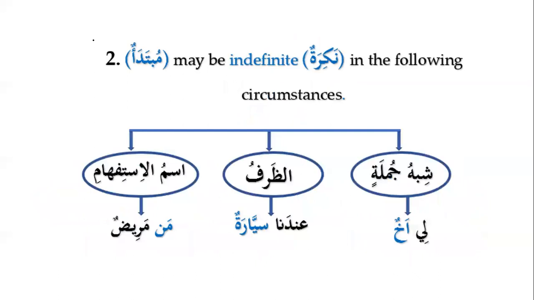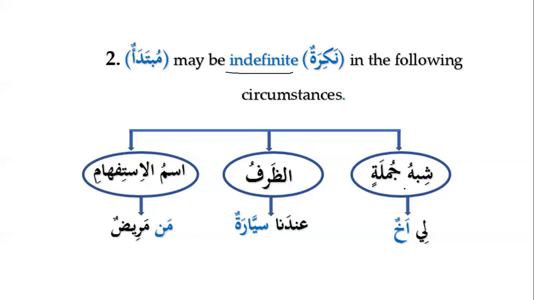Similarly, we can see over here that Mubtada may be indefinite in the following circumstances. It can be Nakira, but there have to be certain reasons for Mubtada to be Nakira. The first reason is when it is Shibhu Jumlatin. Shibhu Jumlatin basically means that it resembles a sentence, but it is not a complete sentence. That's why it is called Shibhu Jumlatin.